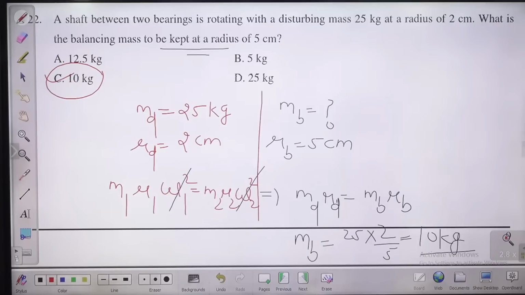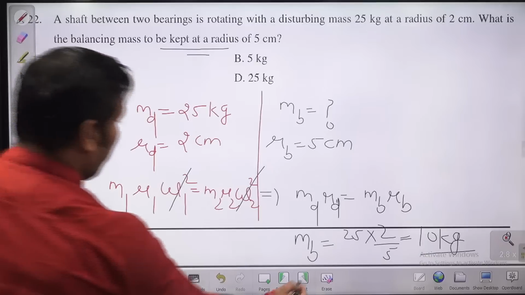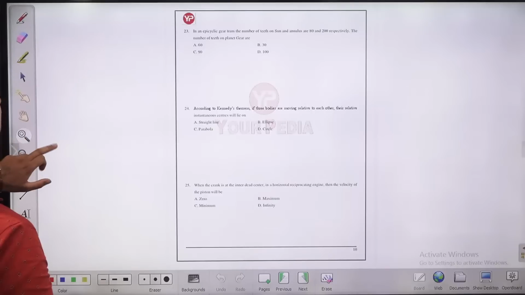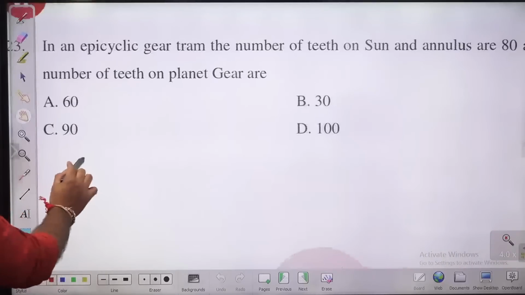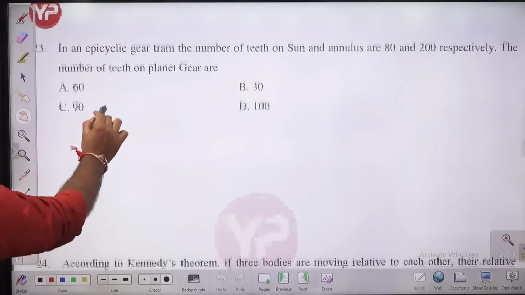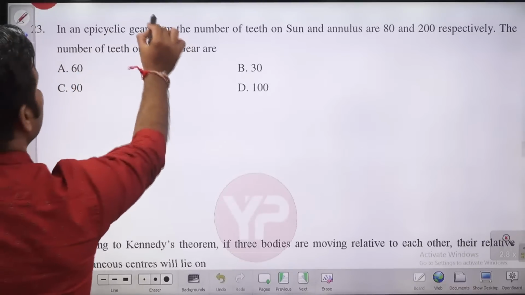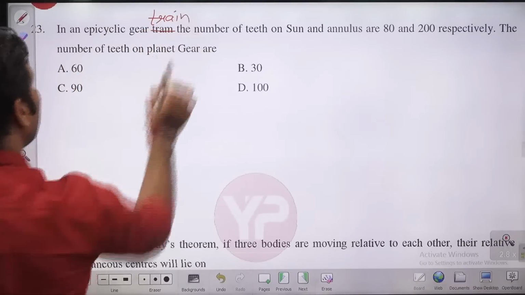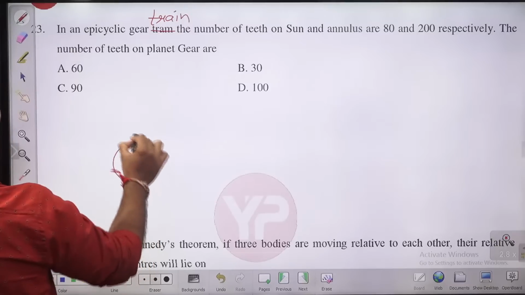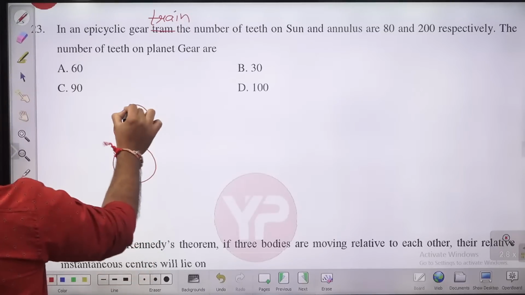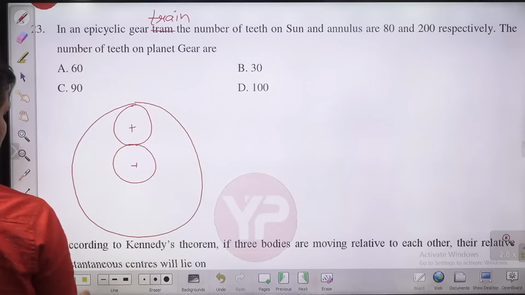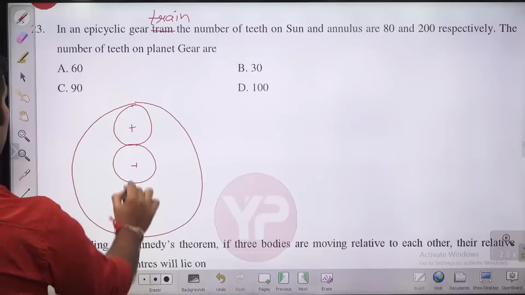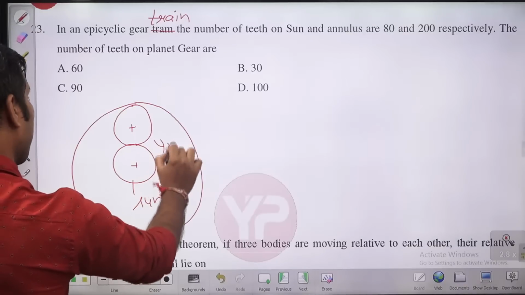Now we can move to question number 23. So this is question number 23, guys, in front of you. In an epicyclic gear train, this is not tram, this is train. Epicyclic gear train, something like this. Suppose this is the sun gear, this is the planet gear, and this one is the annulus. So the arrangement is something like this: sun, planet, and annulus.